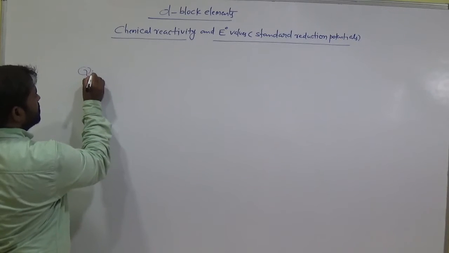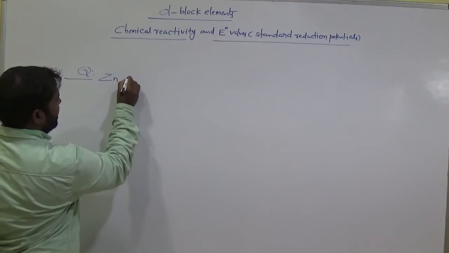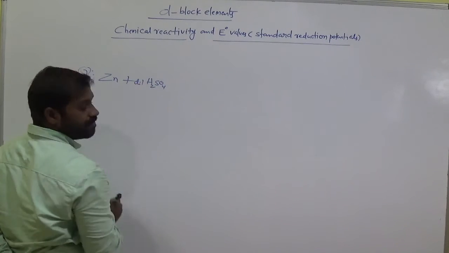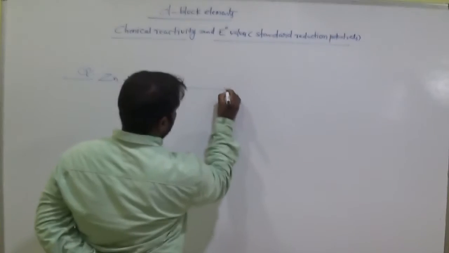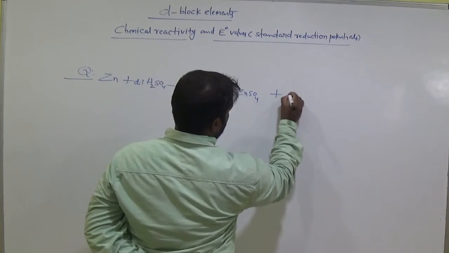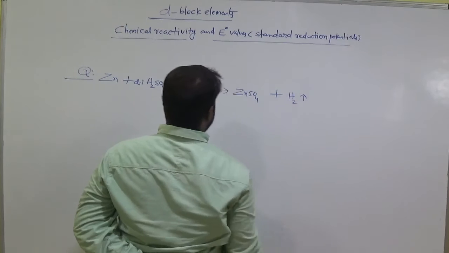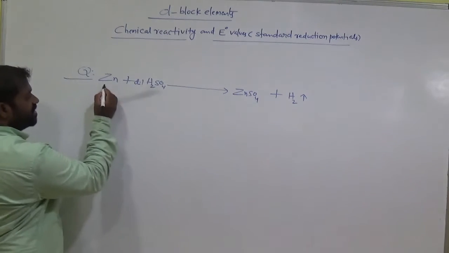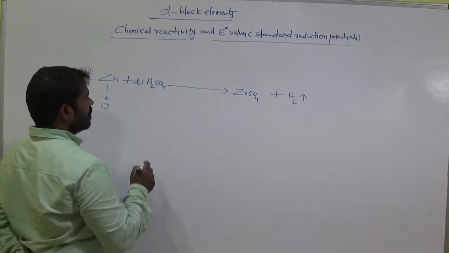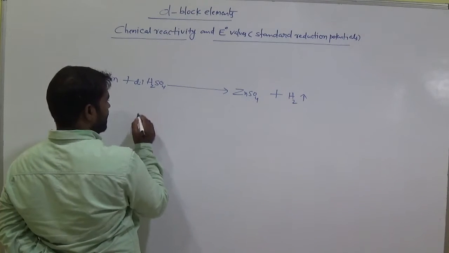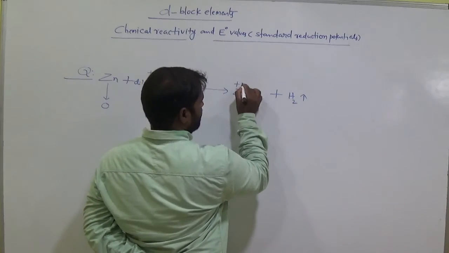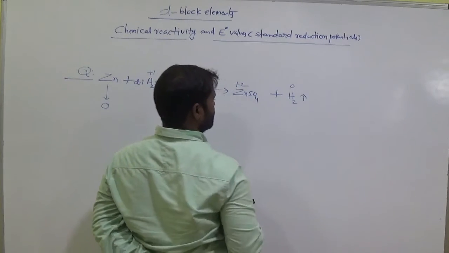So let us write the question here. Zn plus dilute H2SO4, which gives ZnSO4 and hydrogen gas. What is the oxidation state of zinc here? 0. What is the oxidation state of hydrogen here? +1. Here +2, here it is 0.